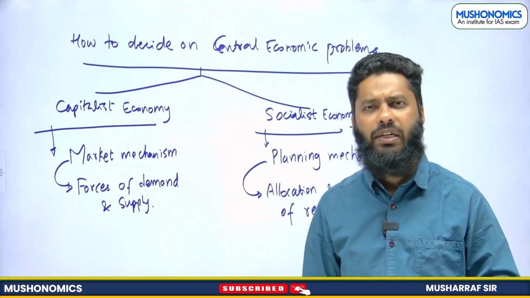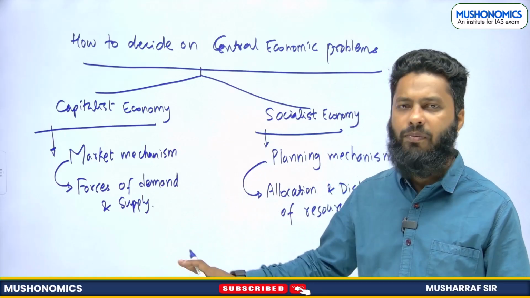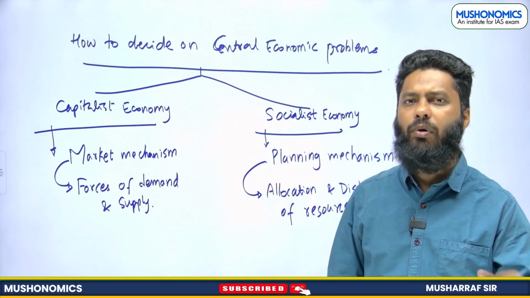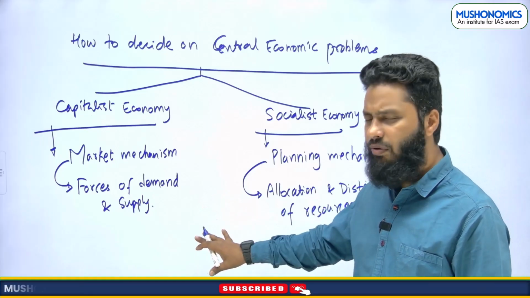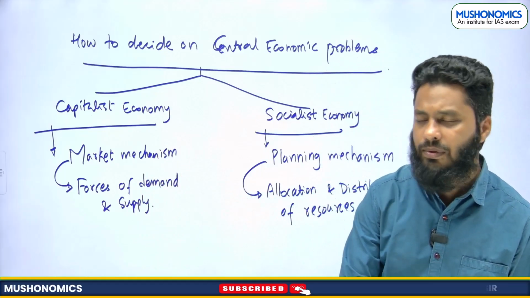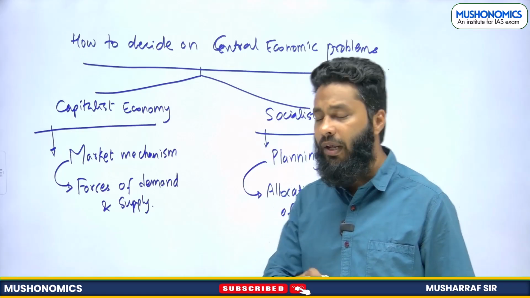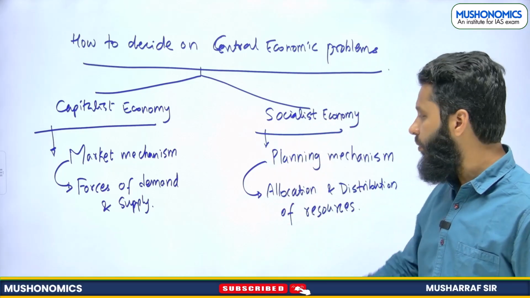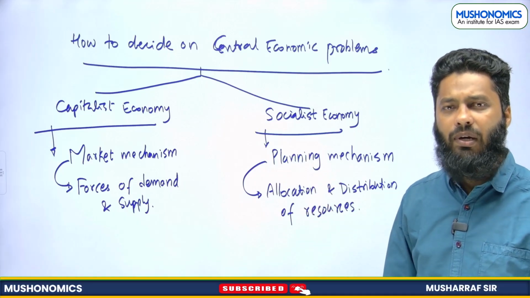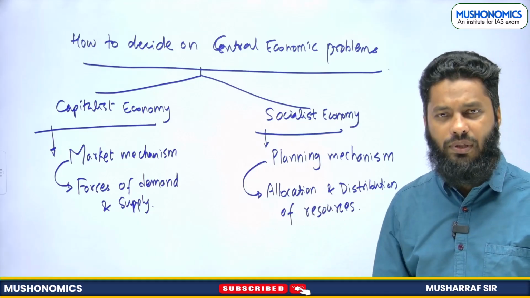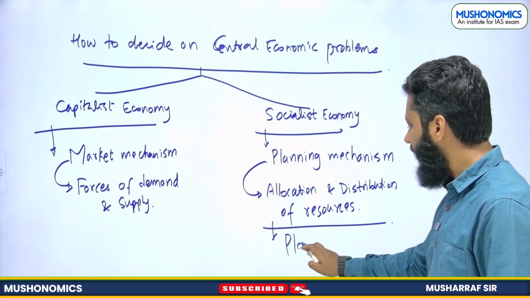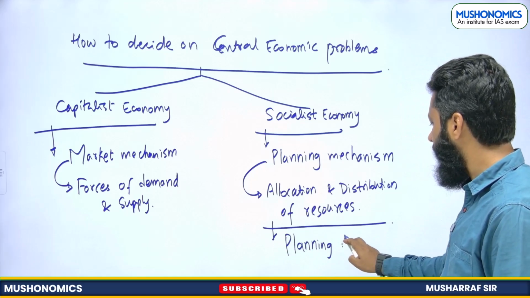Now, there are many attributes on which we can find the difference between capitalist and socialist economy. More on this we will be studying under the module of planning period, right? But as of now, this is fine. Capitalist economy will solve central economic problems with the help of forces of demand and supply. Socialist economy will be solving central economic problems with the help of planning mechanism, under which allocation and distribution of resources will be done by a planning authority. This is the idea.